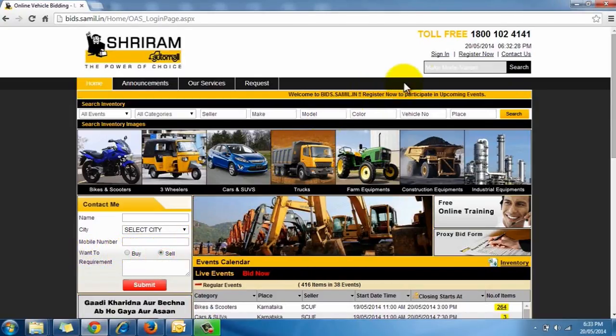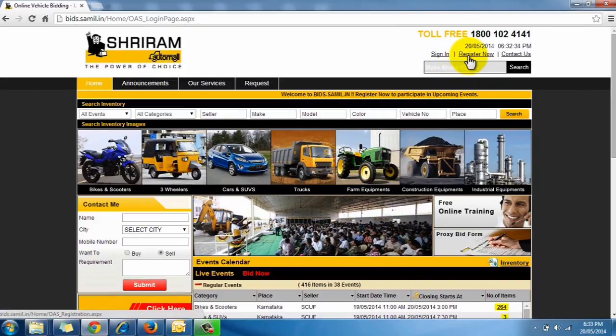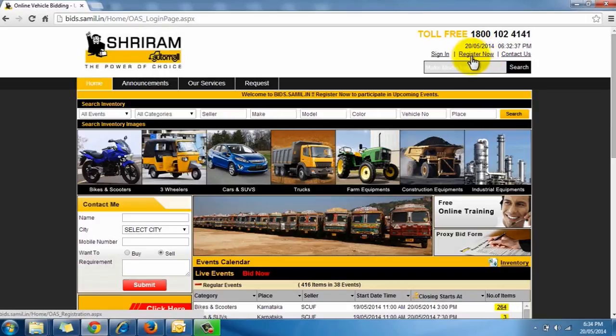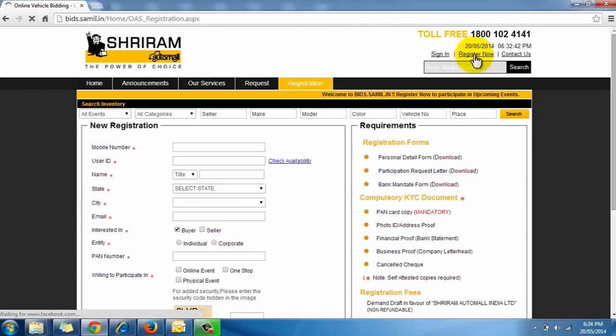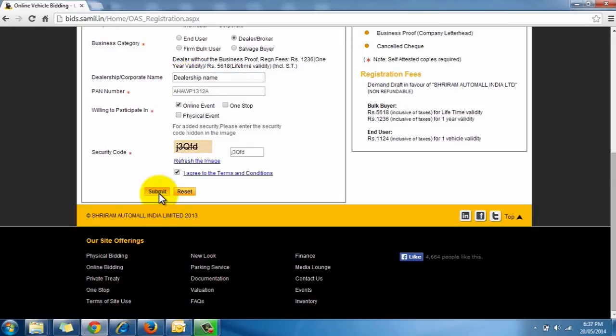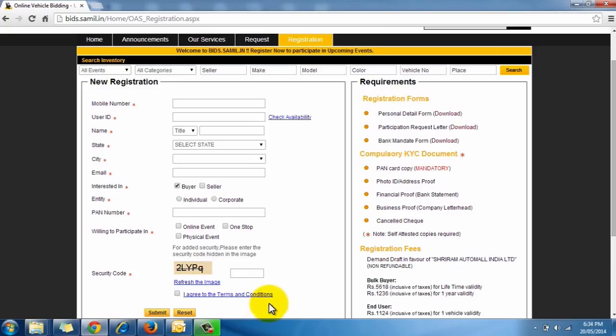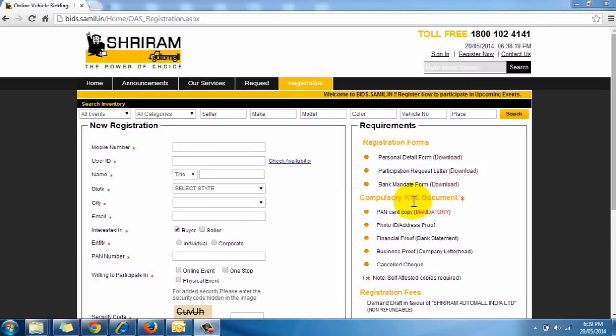Let's now move on to our online bidding process in detail. Your participation in an online bidding event begins with registration. To register, simply click on the Registration Now tab and fill up the registration form to create your user ID and password. For a successful registration, you also have to fill and submit the personal details form, participation request letter and bank mandate form. Also submit the KYC documents including PAN card copy, photo ID or address proof, financial proof and a cancelled check.